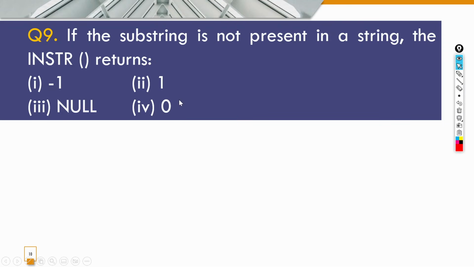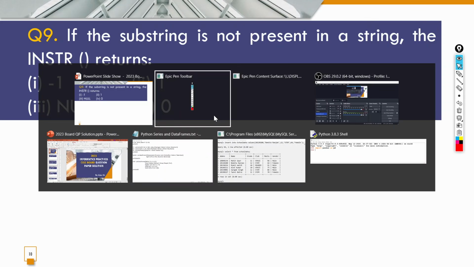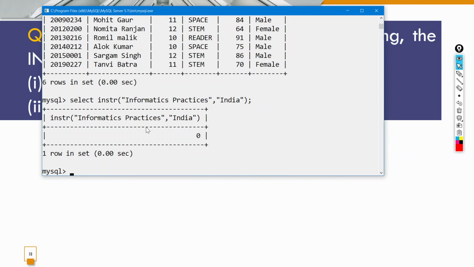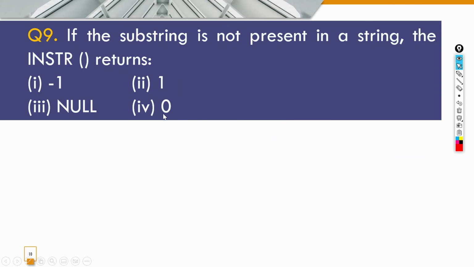The next question is, if the substring is not present in a string, the instr returns. The correct answer is 0. So I'll just show you an example here. For example, if I mention select and instr, if within double quotes I put Informatics Practices, and then I search for something which is not there. For example, if I search for India in this, so in that case it will actually return 0. It will not return null. So the correct answer is it will return 0.